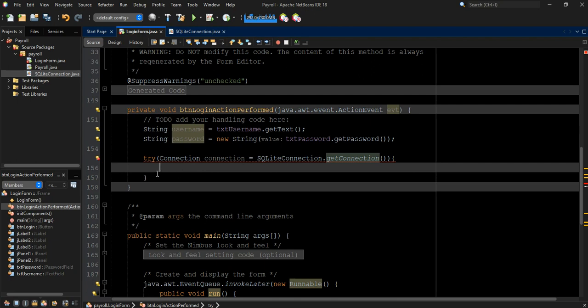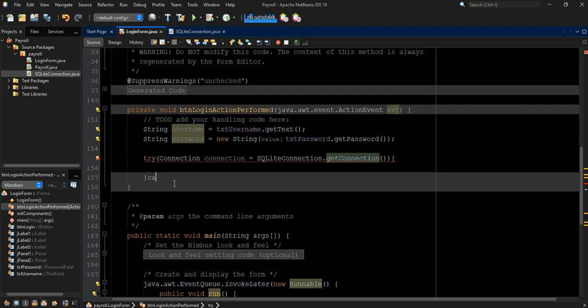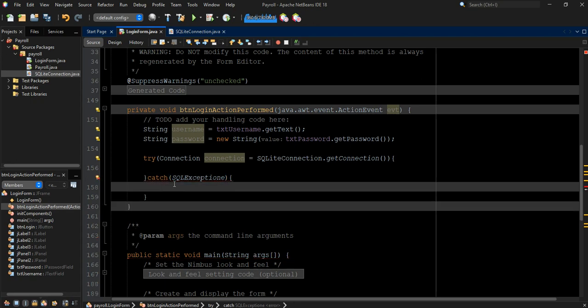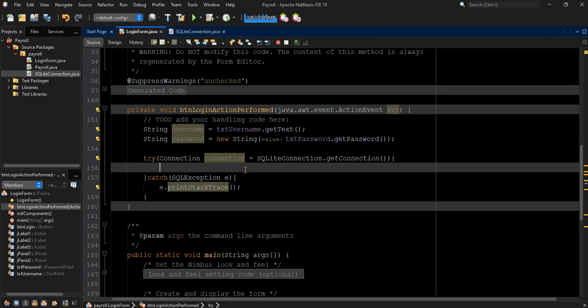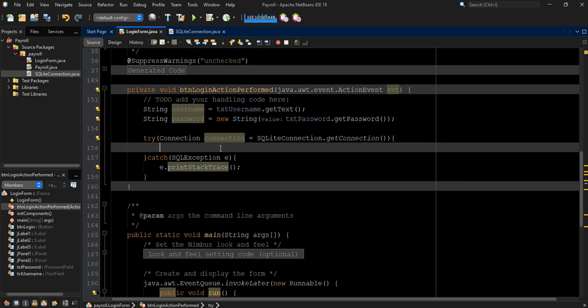All right. So now we are going to add the catch. The exception, we are only expecting SQLException. So inside this, we have to give space here. All right. So you can say e.printStackTrace. So if there's any error, it will print everything for us. So now let's focus on the try.